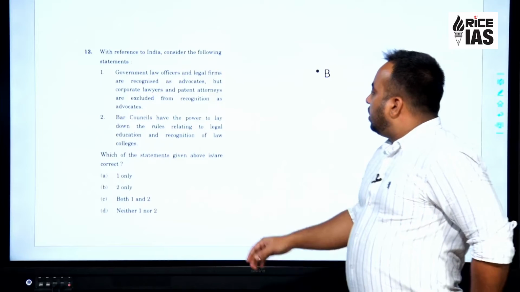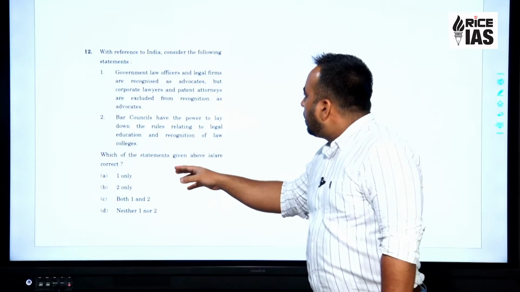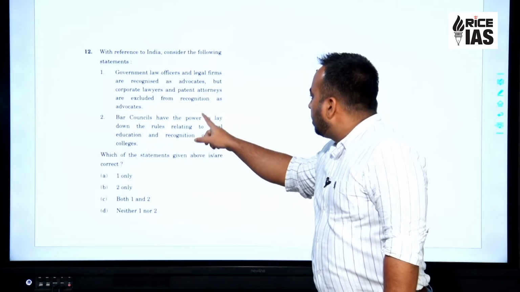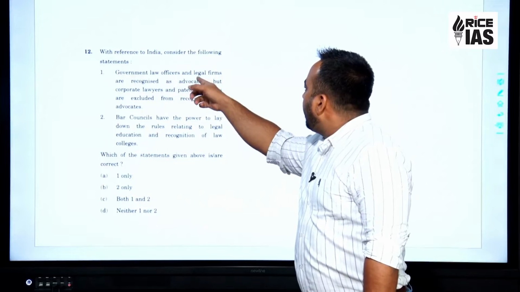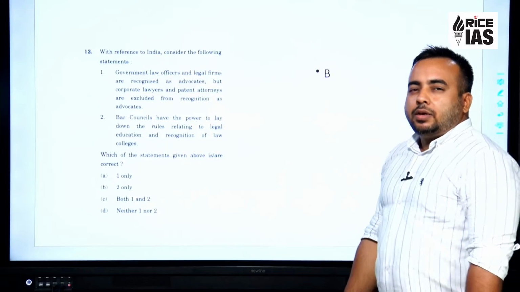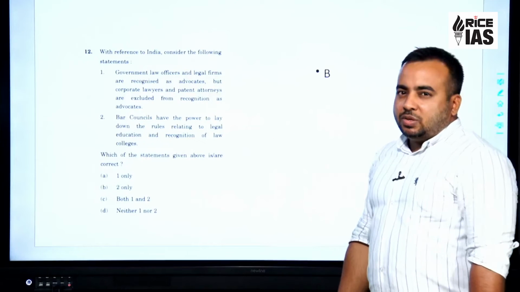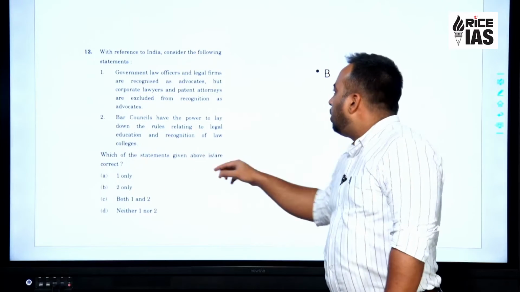So going by this logic of ICAR, MCI and AICTE, we can say statement 2 is correct. And looking at the fact that legal firms cannot clear the exam conducted by the Bar Council, only individuals can, the answer is B, that is 2 only.